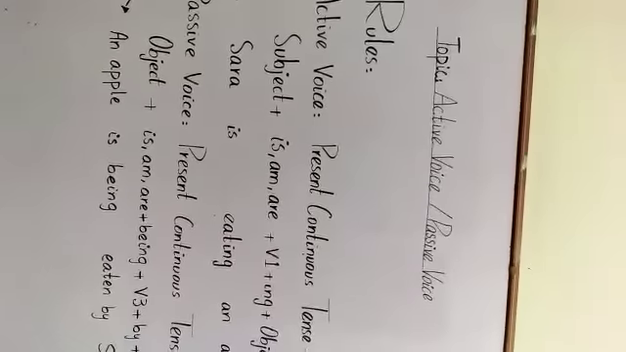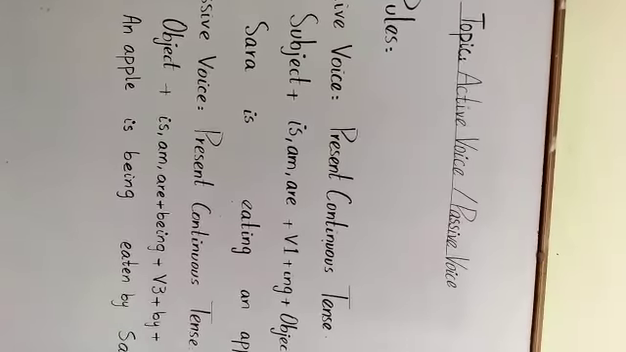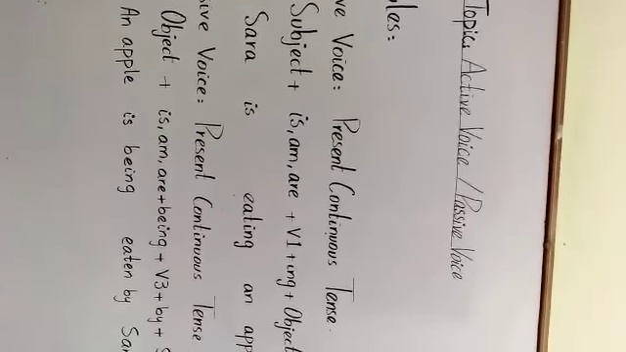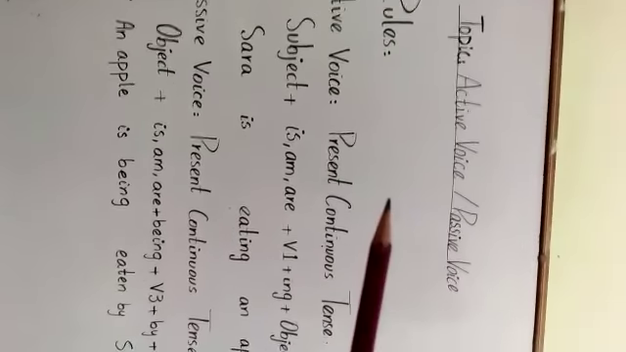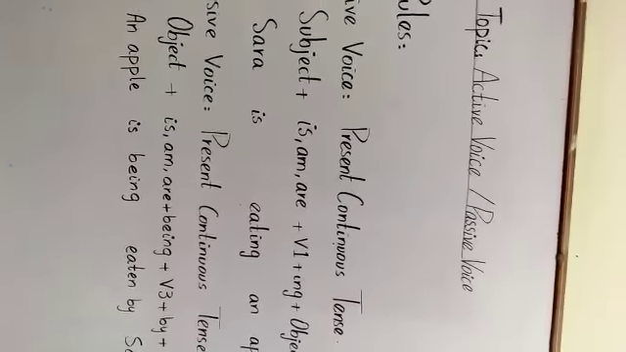And what is the active sentence? Sara is eating an apple. And what is the passive sentence? An apple is being eaten by Sara. So this is the rule for how we change present continuous tense into passive voice. Now I have another work.